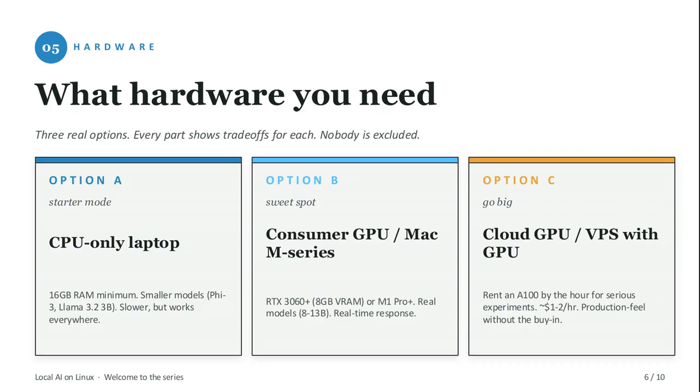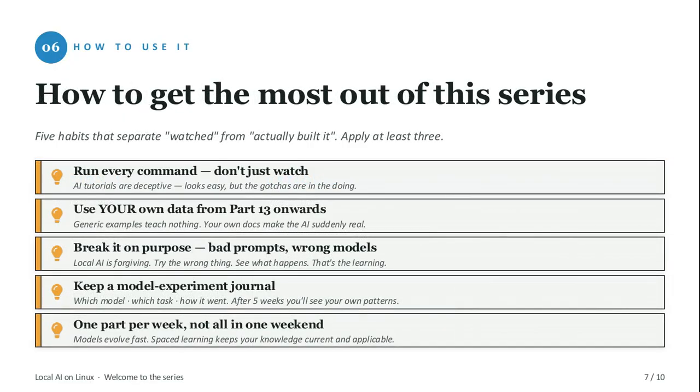No wrong answer here. Whatever hardware you land on, here's how to actually get value from this series. Run every command yourself. Watching is not learning, and the gotchas only show up when you type. From part 13 onward, swap in your own documents. That's the moment the AI stops feeling like a demo. Break things on purpose, keep a short journal of what you tried, and pace yourself to 1 part a week. The models will keep evolving. Your habits are what compound.